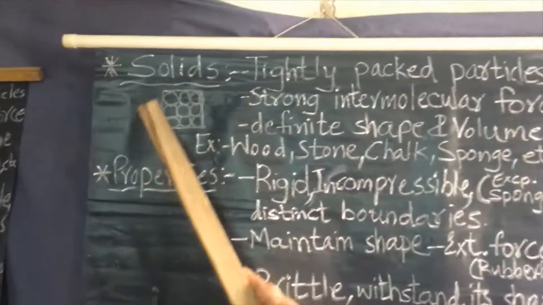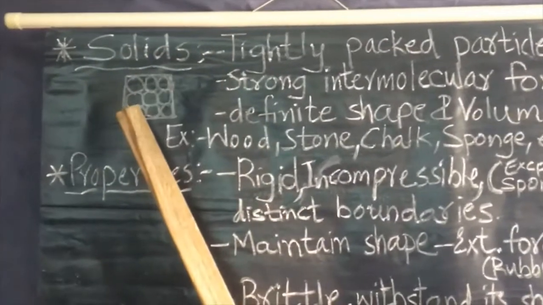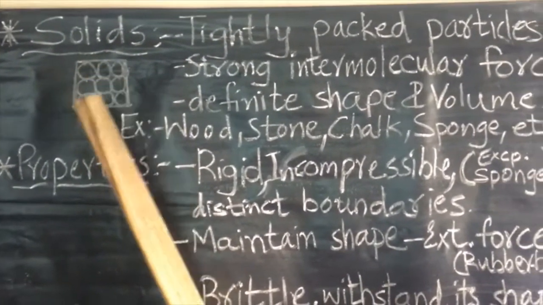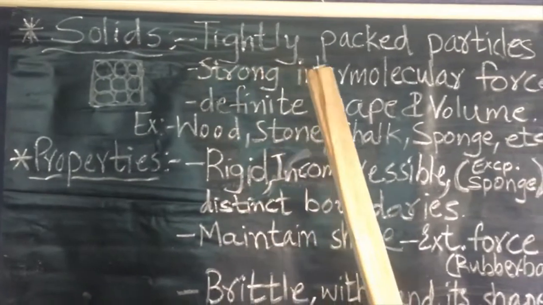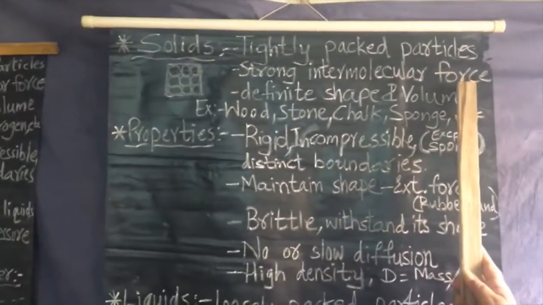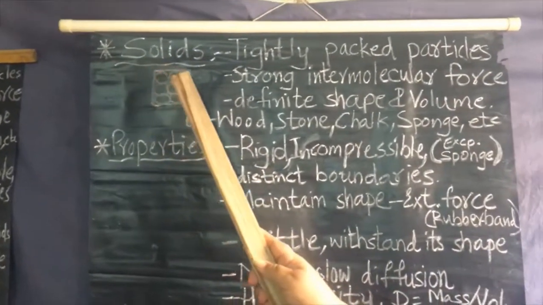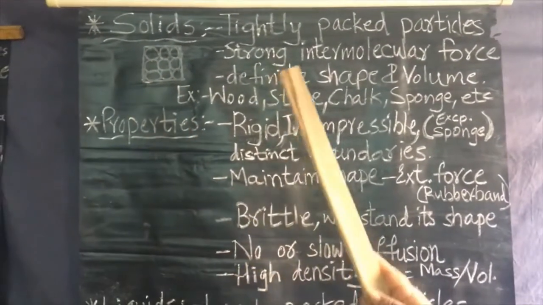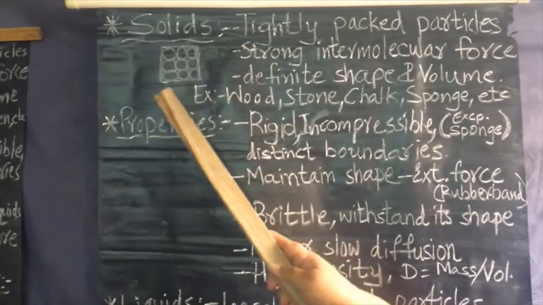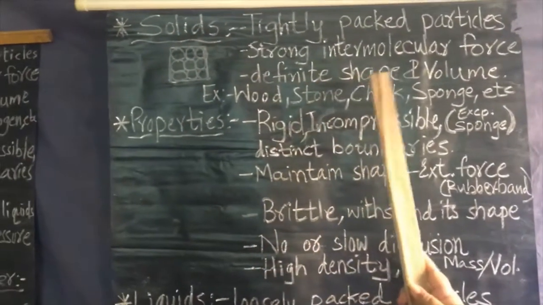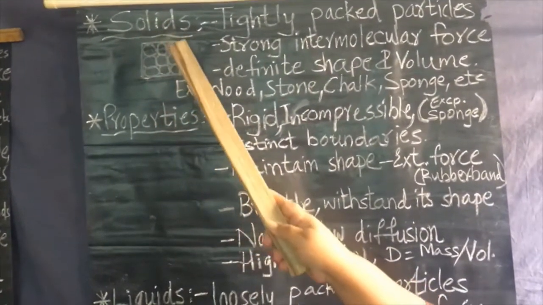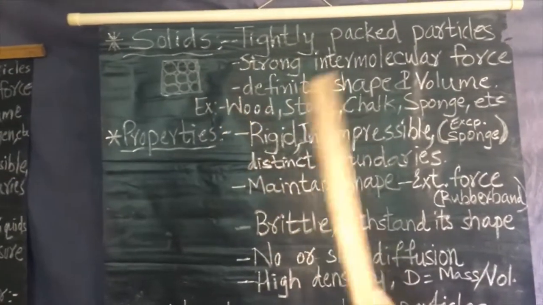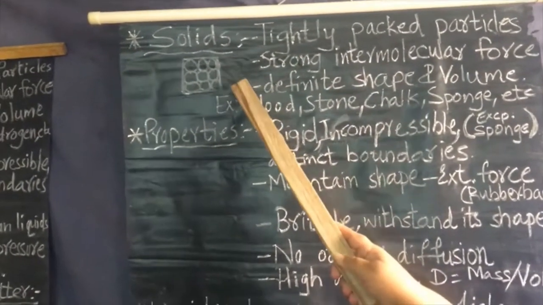You can see tightly packed particles. As they are tightly packed, the space between them is very less, negligible. So they have strong attractive intermolecular force. All these molecules are very near to each other, so their force of attraction is very strong. They have definite shape because of the tightly packed particles. Particles are very close to each other, so they give a very perfect shape to the substance.